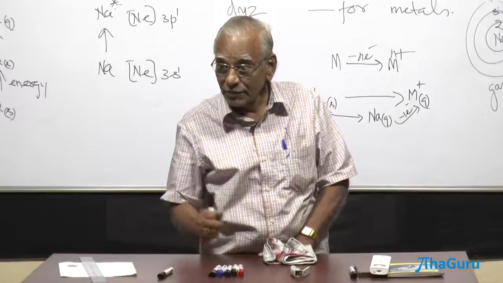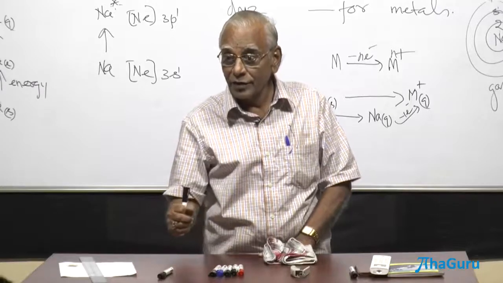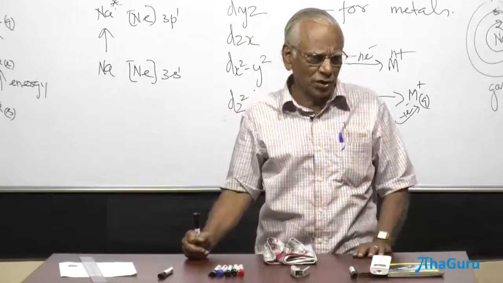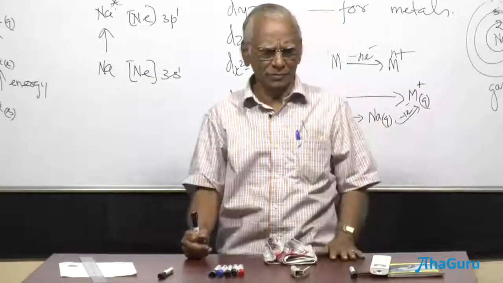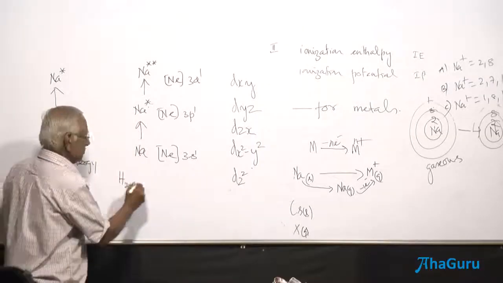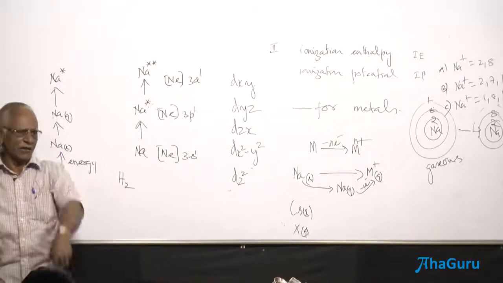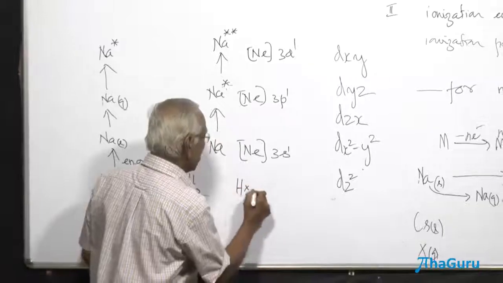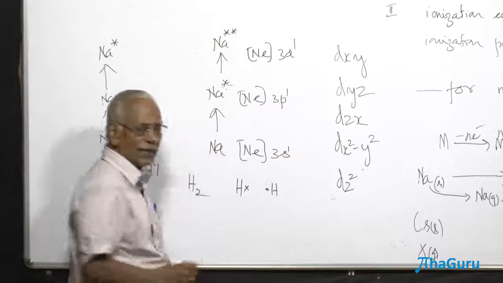Ionization energy is the minimum energy required to remove a loosely bound electron. They say loosely bound electron. It should be in the form of an atom. It should not be in the form of a molecule, because the electrons are not loosely held there. Now we know the structure. This is going to be one electron here. This is going to be one electron here.